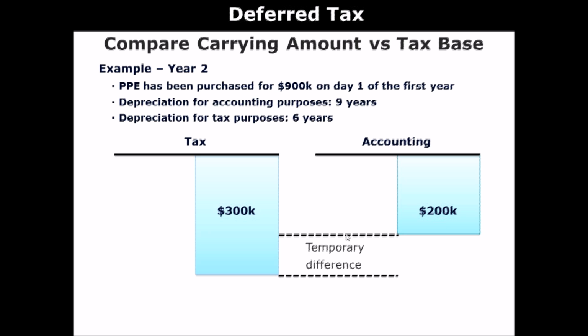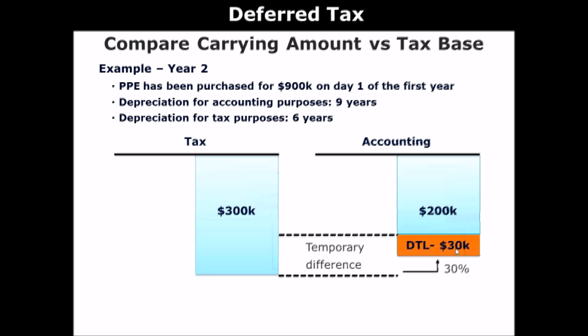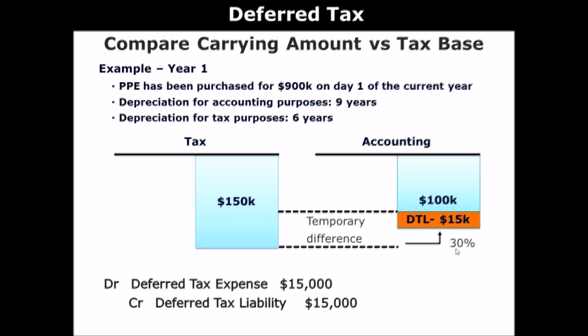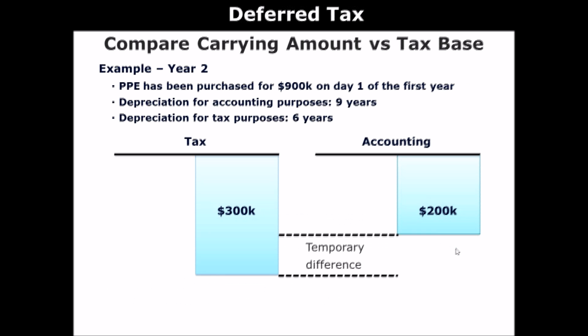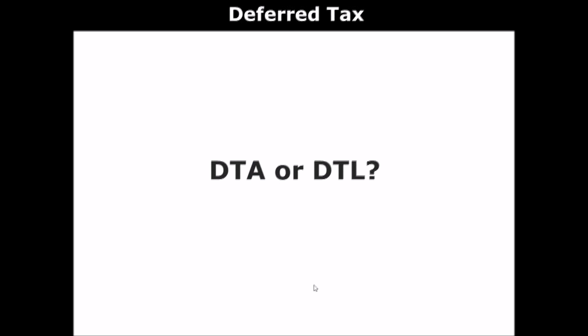And the journal entry you have to record is deferred tax expense, deferred tax liability. Okay? Easy. And in the following year, you do the same thing. Accumulated depreciation on a tax basis is 300K, on an accounting basis is 200K. There's a temporary difference of 100,000. Again, in the current year there is an additional 150, but from an accounting perspective, there is an additional 100K. Still, the company recorded more deduction in the current year, meaning that there will be a future liability. So you have to record deferred tax liability of $30,000.